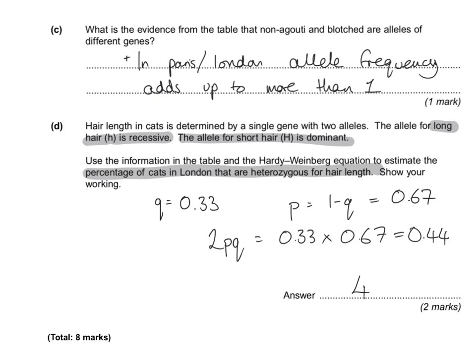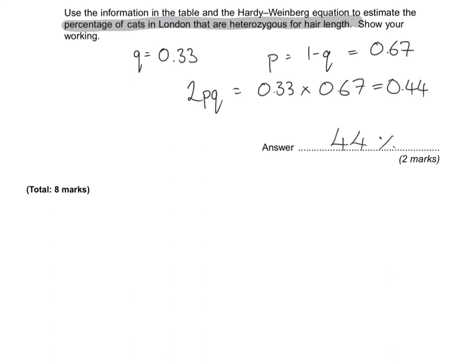And you can ask for a percentage, so that is 44% of cats should be heterozygous. So make sure you read those questions really carefully. An awful lot of people getting tripped up by that one. To get 1 mark, you had to identify that you knew that Q was 0.33 and P was 0.67.